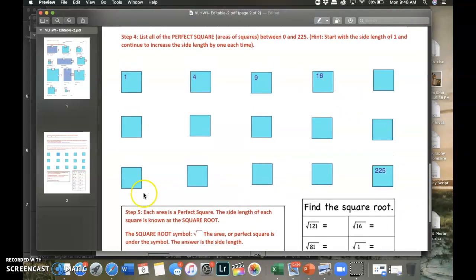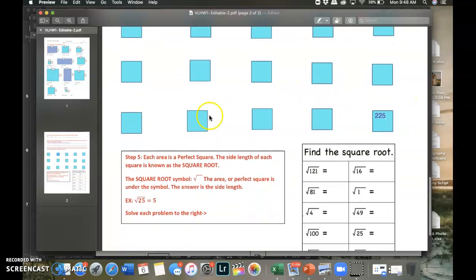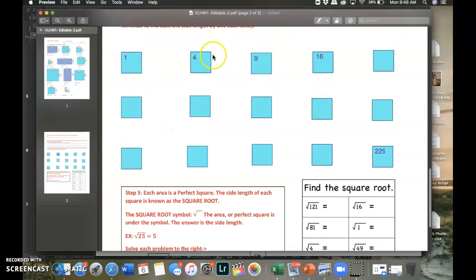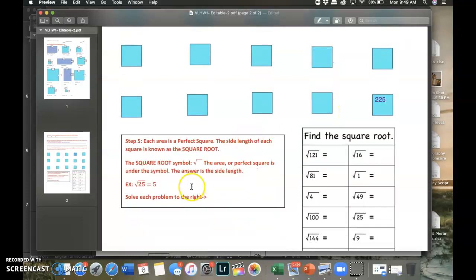All right, so that's what you're doing for this section. And then step 5, each area is a perfect square. So every single number that you put into the box as the area is a perfect square. That means 2 things. Yes, it is the area of a perfect square, meaning that all sides are equal. That's also a math term. These numbers mean something else. We'll get to it. But anyways, the opposite, or the way that we got this perfect square, is by multiplying the side length. The square root is just asking for the side length.